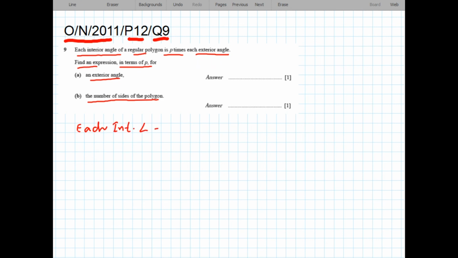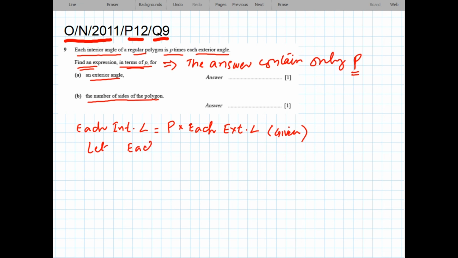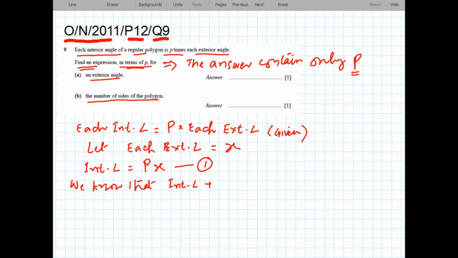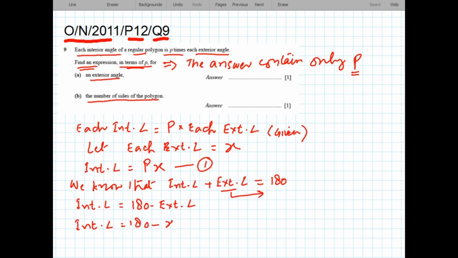Interior angle is equal to p times exterior angle. Let exterior angle be equal to x. Interior angle is equal to px. This is equation 1. We know that interior angle plus exterior angle is equal to 180. Interior angle is equal to 180 minus exterior angle. This is equal to 180 minus x. This is equation number 2.